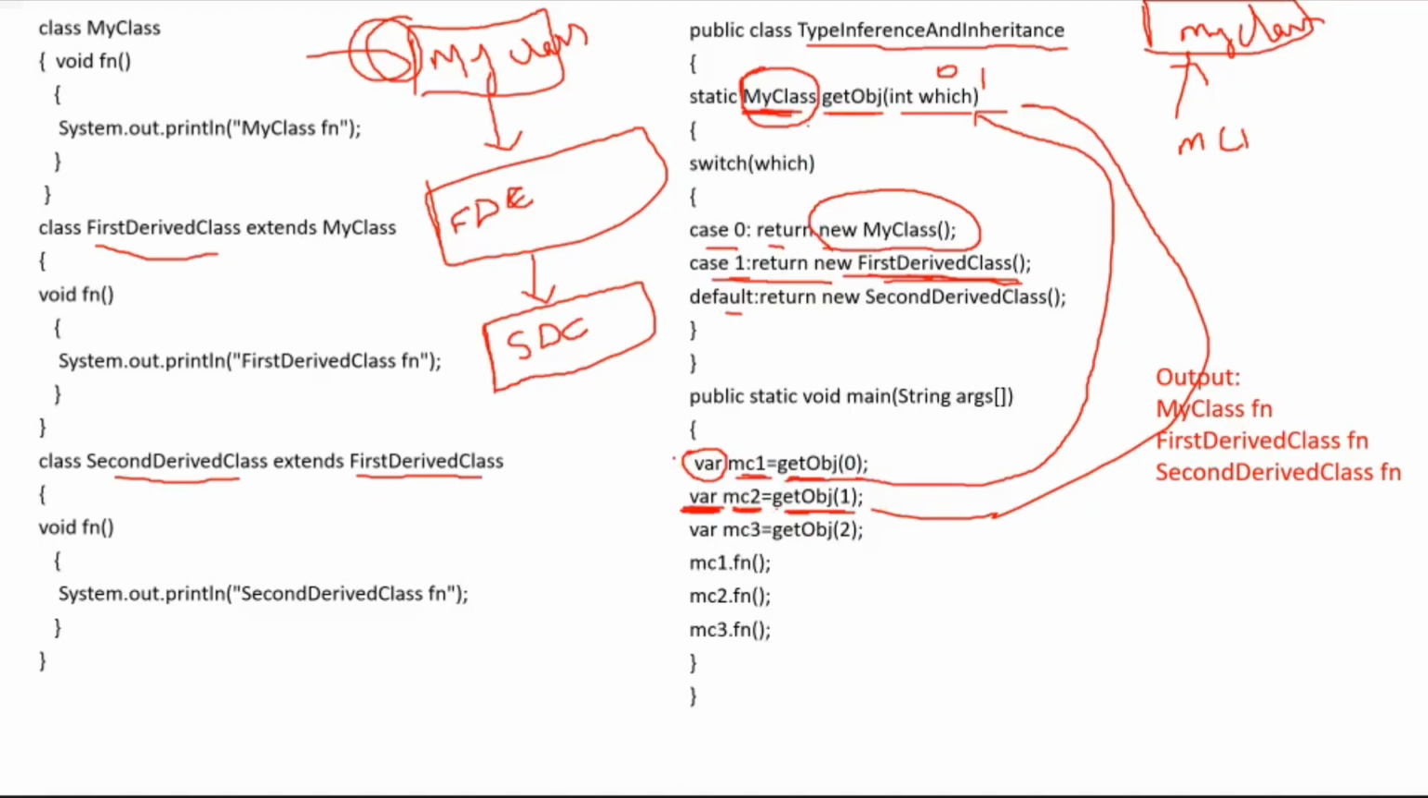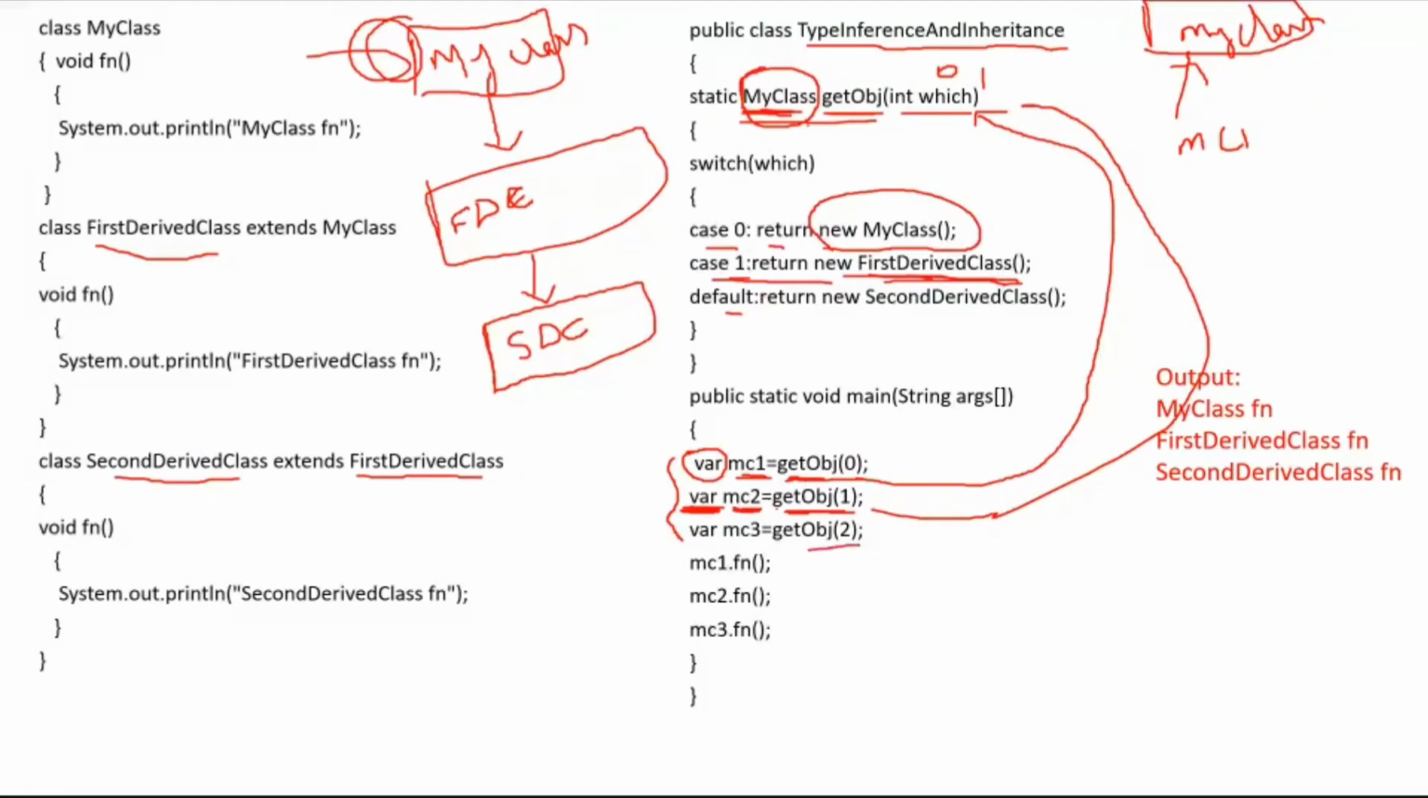But for all three, the var is nothing but my class only, because the return type of this function is my class. Understood or not? Say yes or no? Confusing. This is also one type of polymorphism. Yes, actually, by using this var we can also implement runtime polymorphism. That's why I have given one example here.